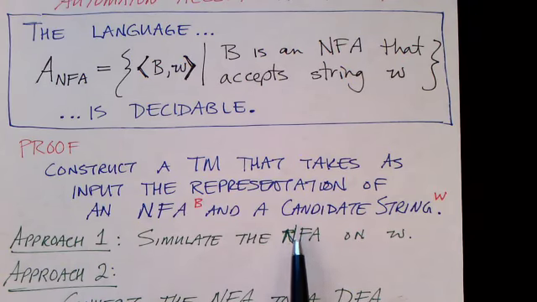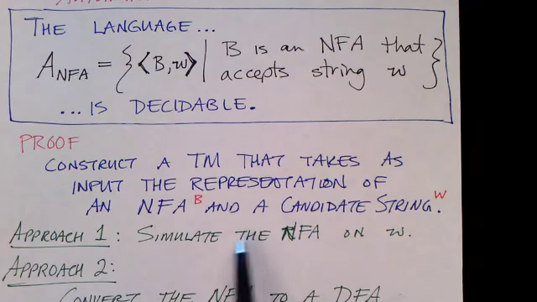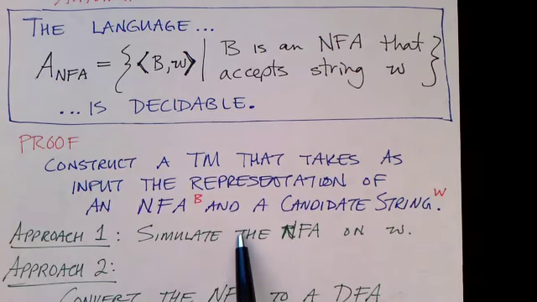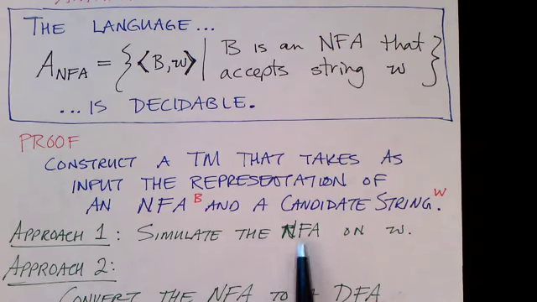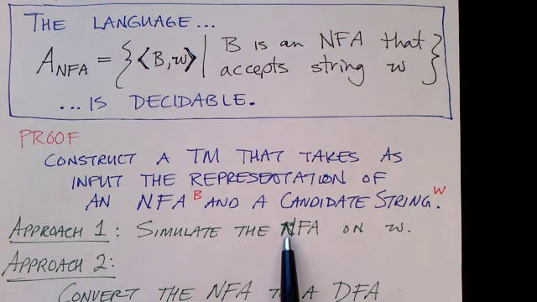Remember when we talked about non-deterministic finite state machines, I said we simulate it by moving through the input one symbol at a time, and at each step of the input we move from one transition to another, except since this is a non-deterministic machine, at any one time we can be in several states at once.